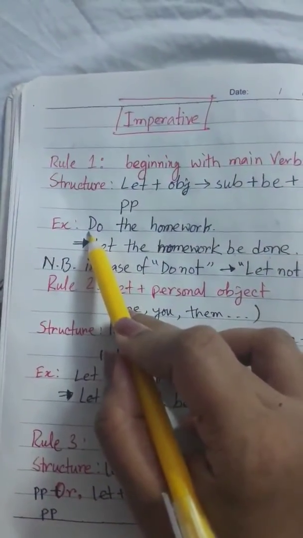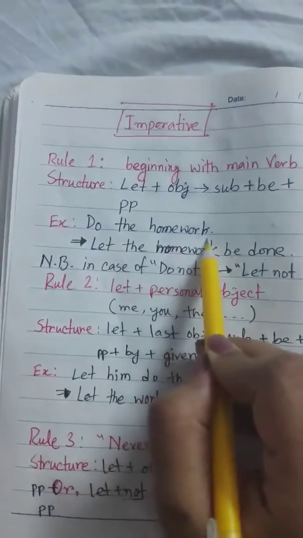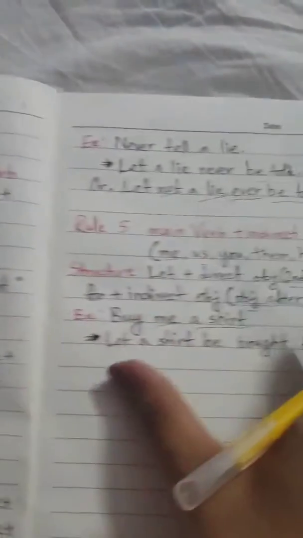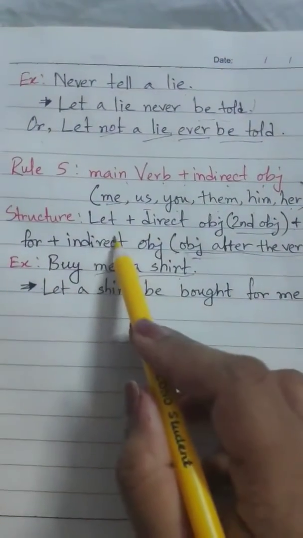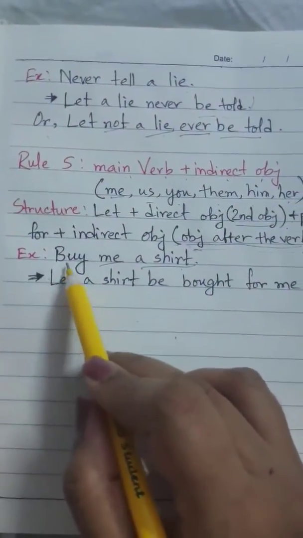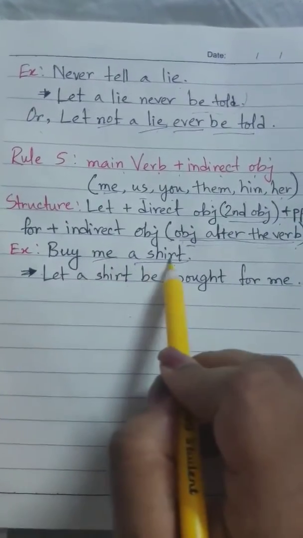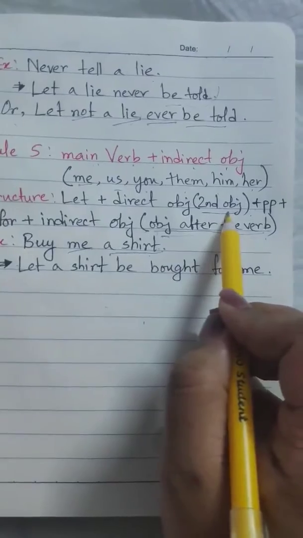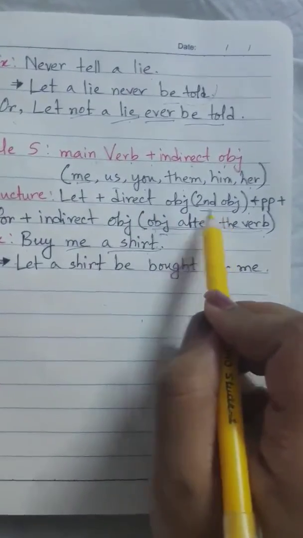But there was only one object. So the rule is slightly changed in case of two objects. How? As you can see, buy me a shirt. In this case, a shirt is the second object, as we said, the direct object.